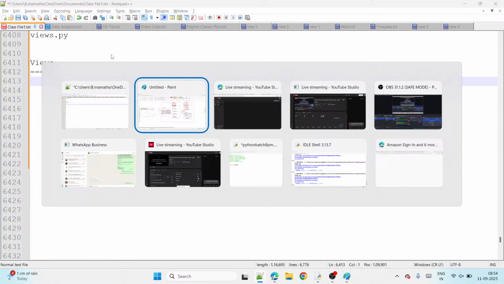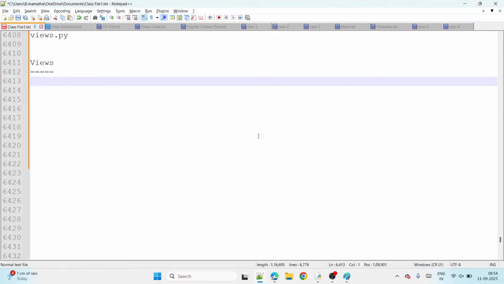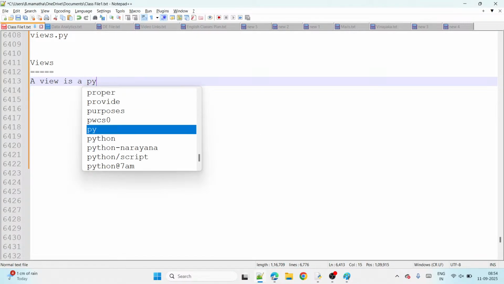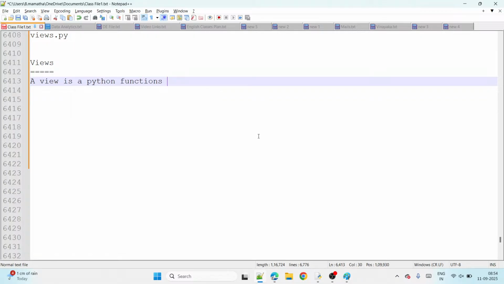See, as I told you already, a Python function is equal to what? A Django view. And which keyword do we use to create a view? The def keyword we use, guys. That's why a view is a Python function.